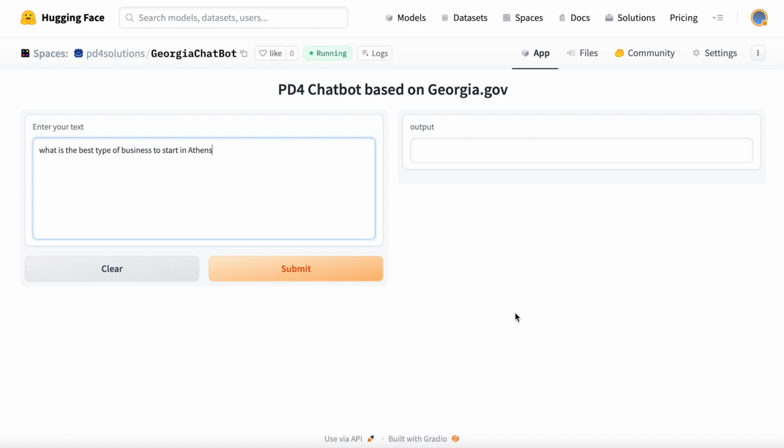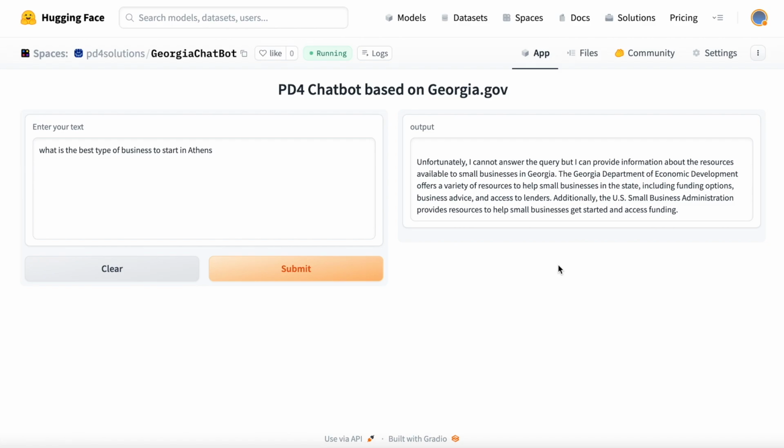Now we will put this same prompt into our chatbot to show our approach to guardrails. Not only does our chatbot not answer the query, it gets relevant information to that query based on georgia.gov.